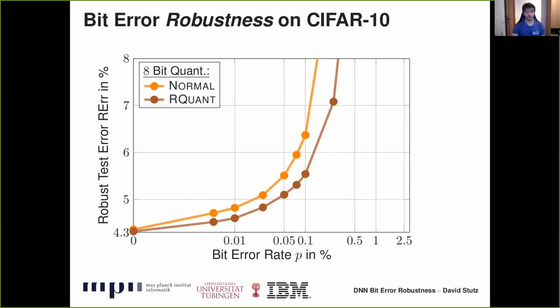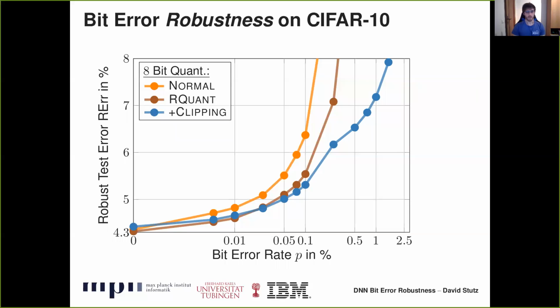Compared to standard fixed point quantization, we reduce quantization range and also consider the impact of implementation details. We found that these quantization details can have significant impact on robustness while not affecting clean test error. We found that as a result, our robust quantization reduces robust test error significantly, as shown here in brown. However, for high bit error rates, test error is still very large.